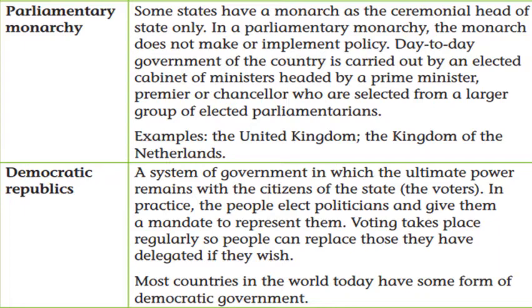Another kind of government is the democratic republic. The majority of the countries around the world are republics. A republic is a kind of government in which the power to run the country belongs to the citizens. They can replace any government if they believe that the government is unable to perform its job, or is unfair, or is misbehaving towards the citizens and misusing its authority and rights. They can replace a government through a defined procedure. This kind of government is called a democratic republic.